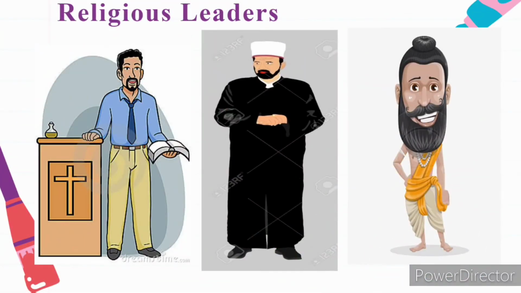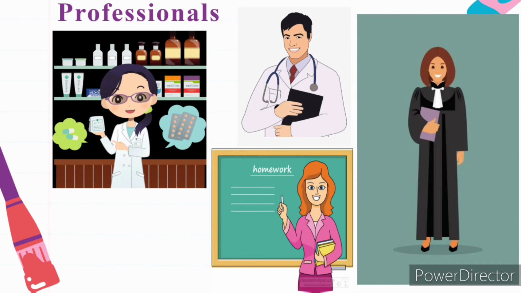Religious leaders include pastors, imams, and traditional priests. Also in a community, there are professionals like doctors, pharmacists, lawyers, accountants, bankers, and school teachers.